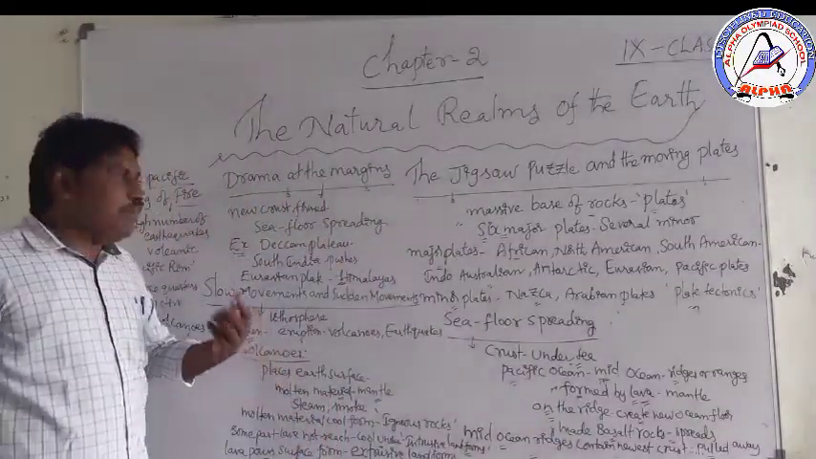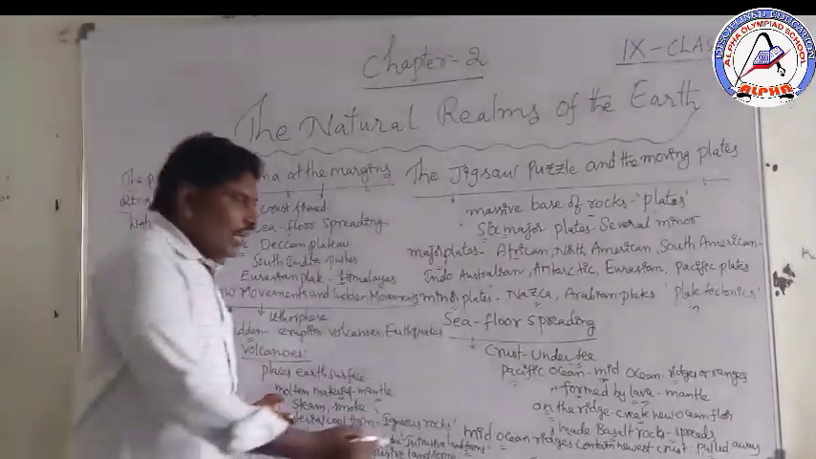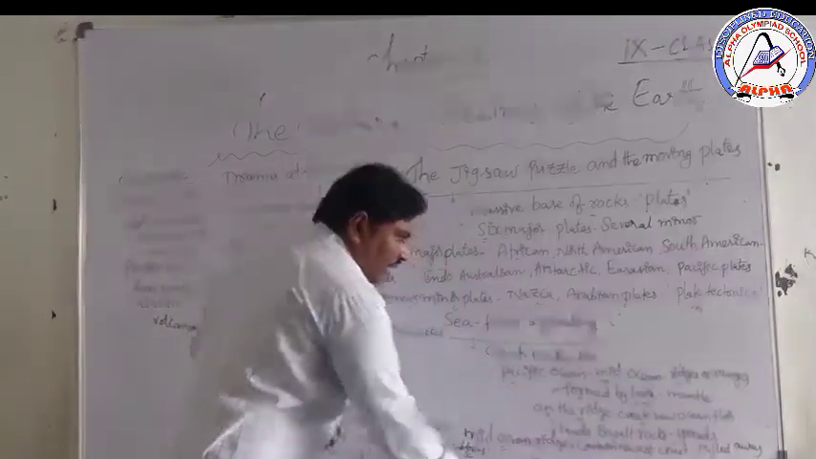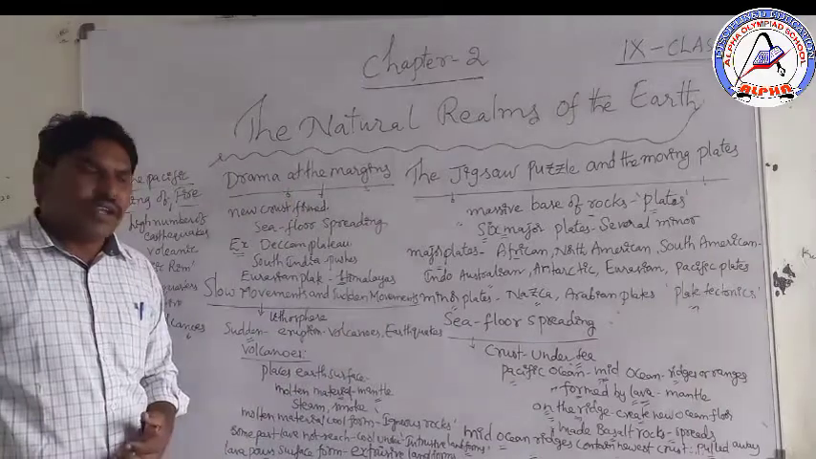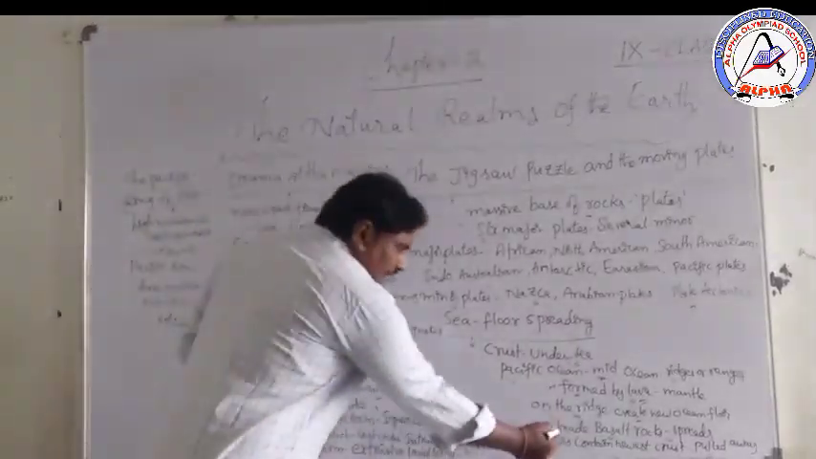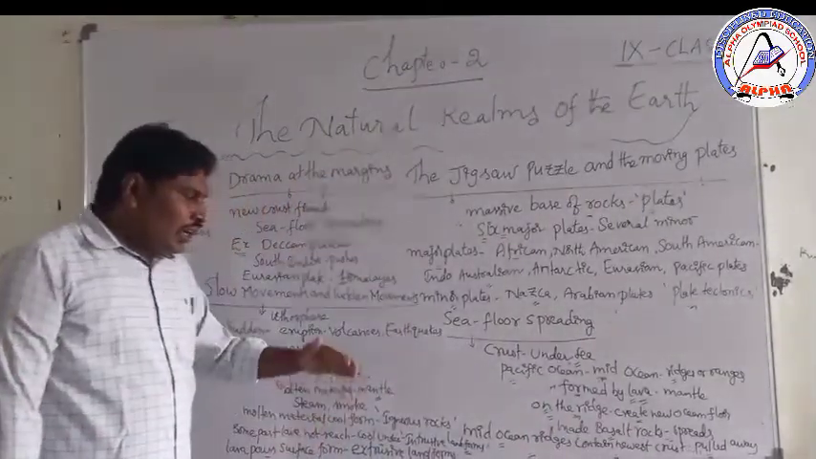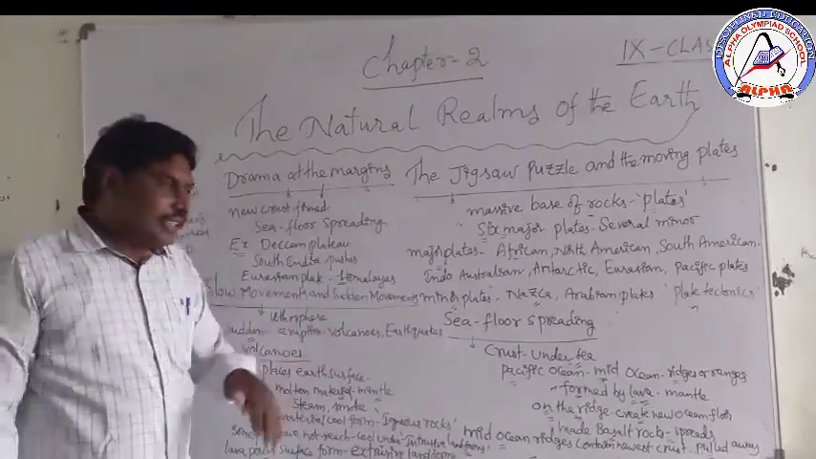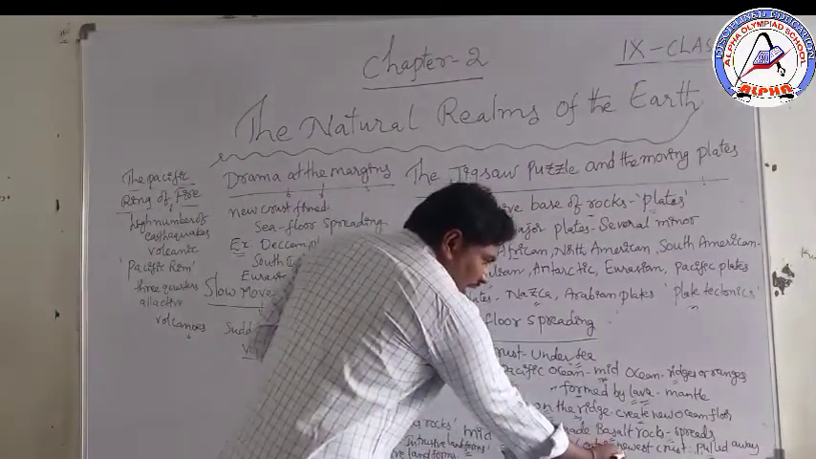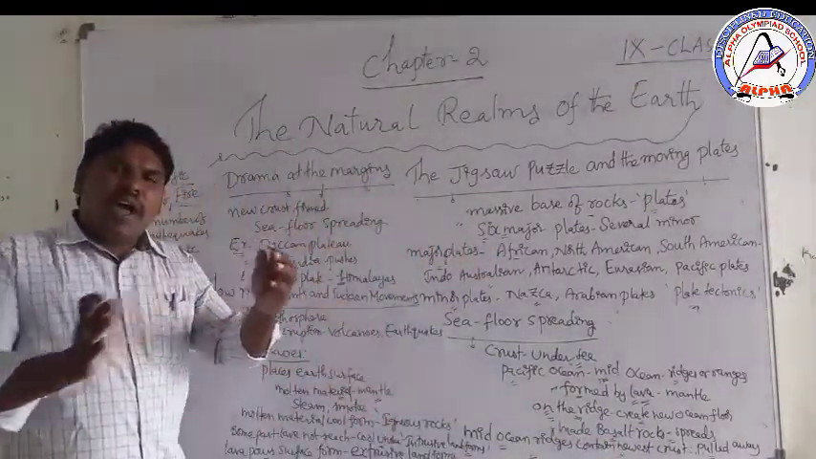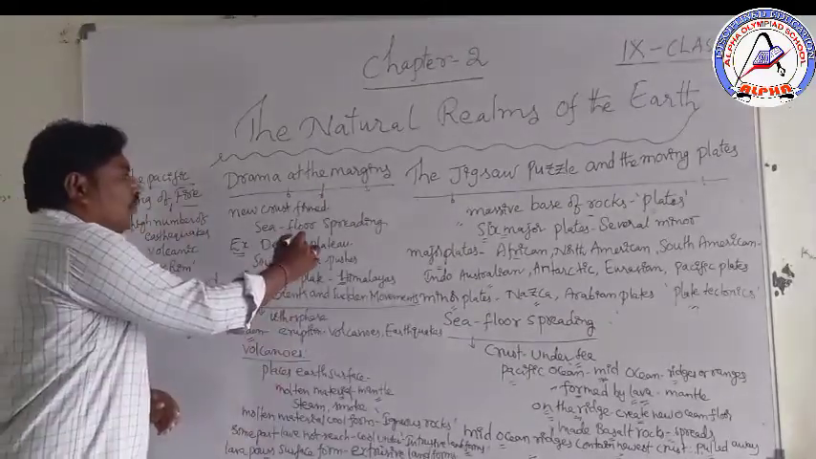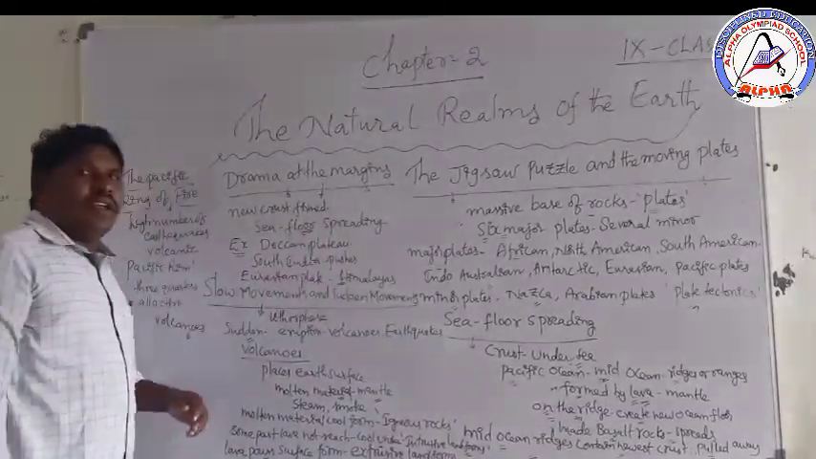It is formed by lava coming from the mantle. On the ridge, it creates new ocean floor made of basalt rocks and spreads. Mid-ocean ridges contain the newest crust. When it is pulled away, the sea floor is spreading.